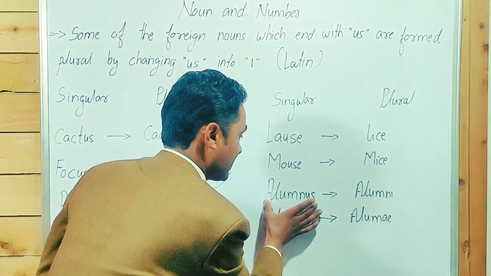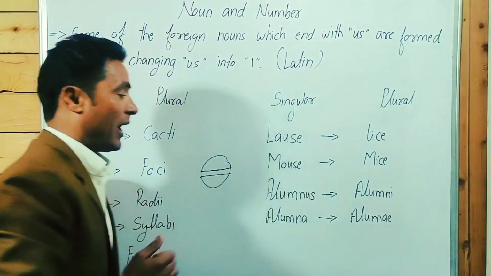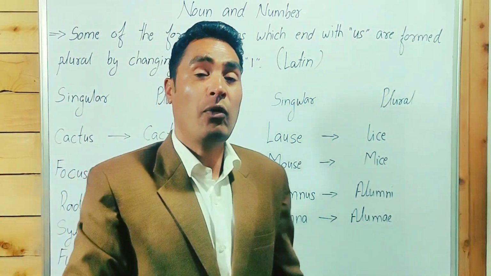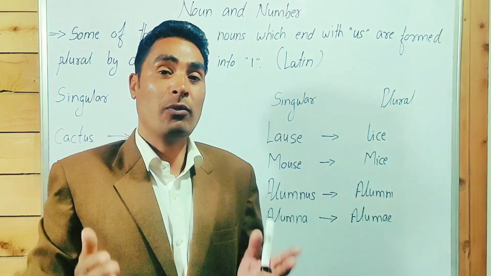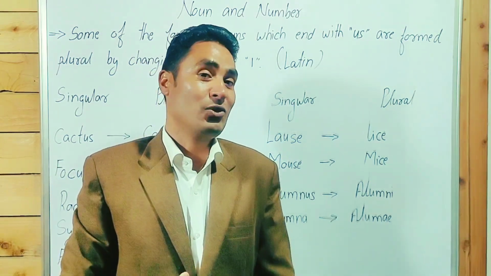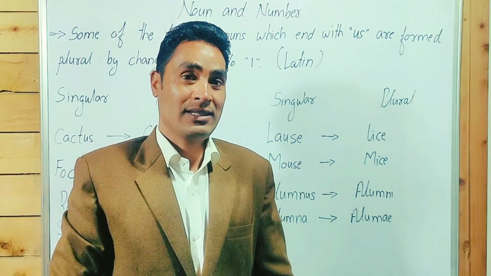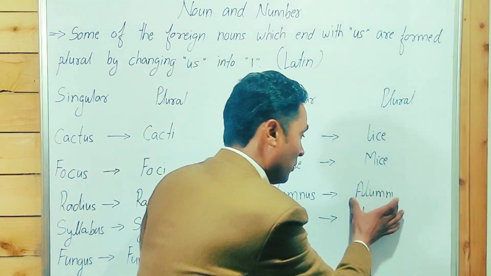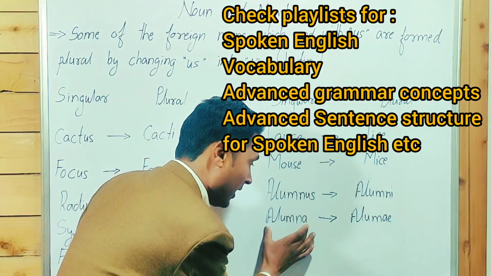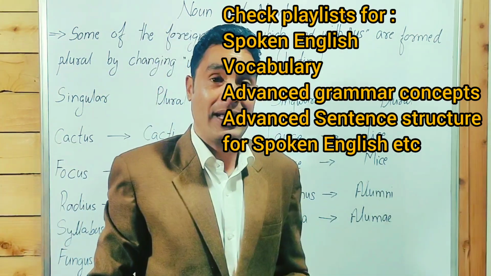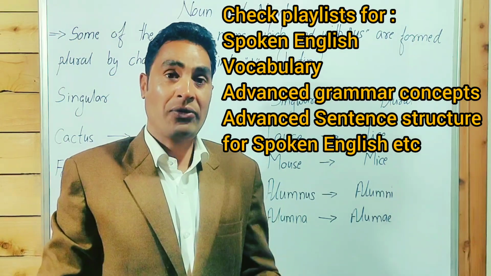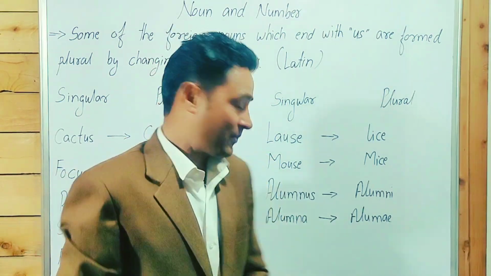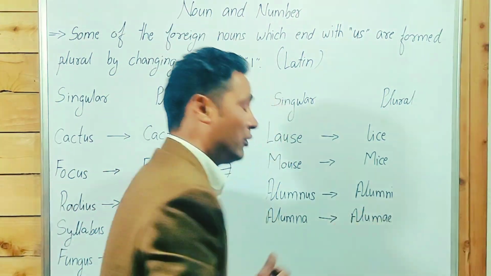Okay, alumnus and alumni. What is the meaning of alumnus? Alumnus means a former male student of a school or college. Its plural is alumni. Alumna means a former female student of a school or college. Its plural is alumnae.